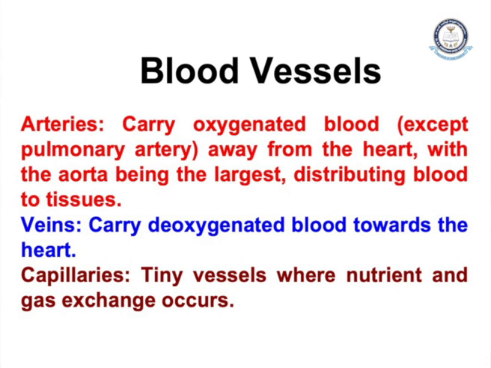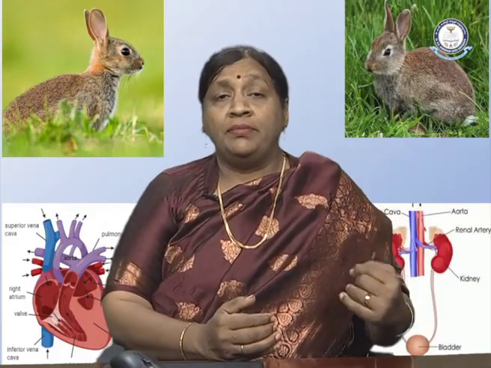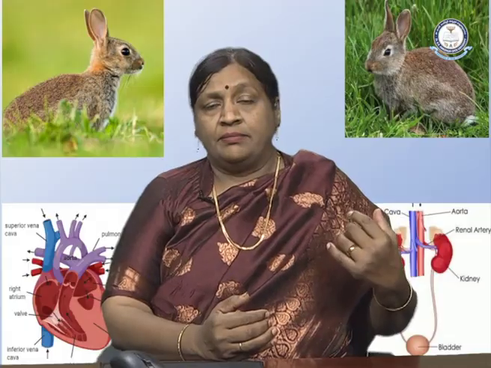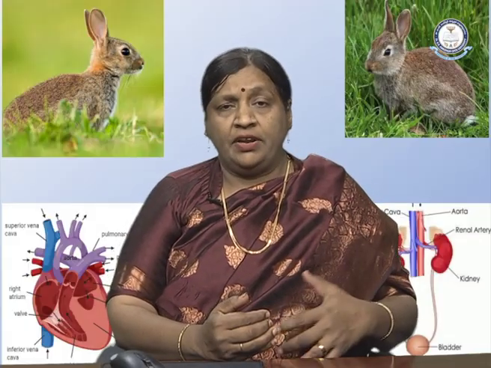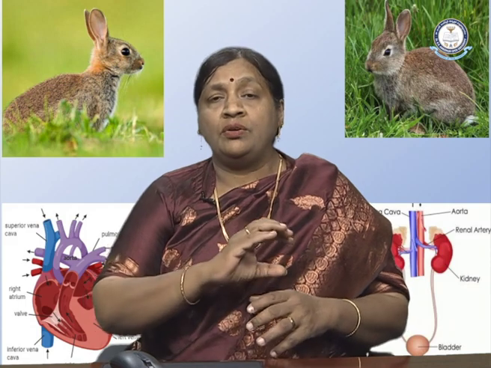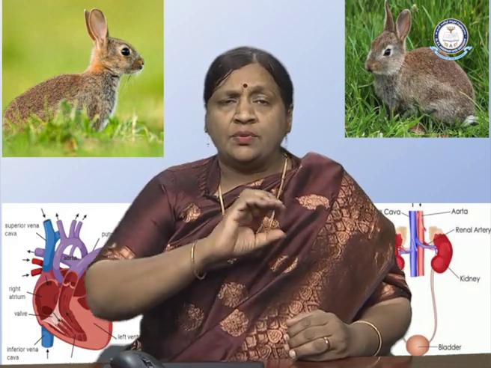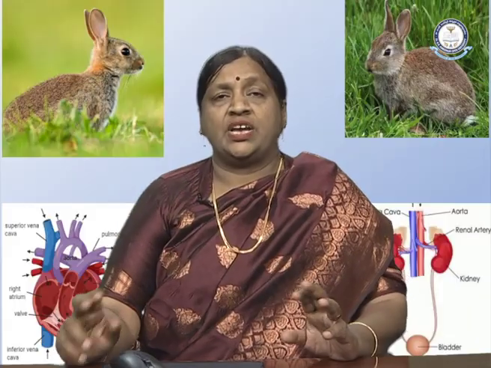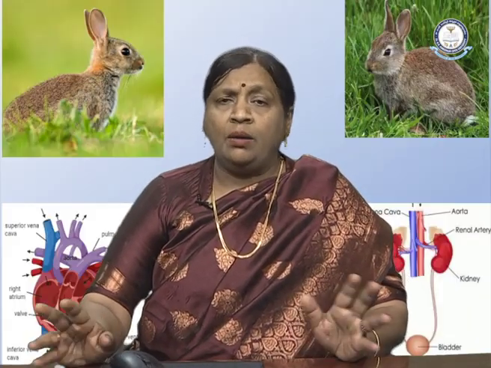So arteries carry only oxygenated blood, except the pulmonary artery, and they carry the oxygenated blood away from the heart, with the aorta being the largest, distributing blood to tissues. So this oxygenated blood which is coming from the lungs goes to the left auricle, then the ventricle, and from the ventricle it moves on through the aorta. Aorta is one of the biggest vessels, which carries the oxygenated blood to all parts of the body.